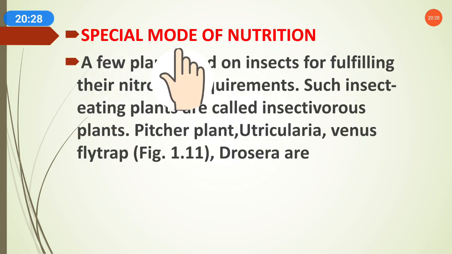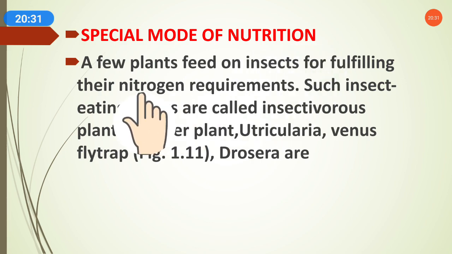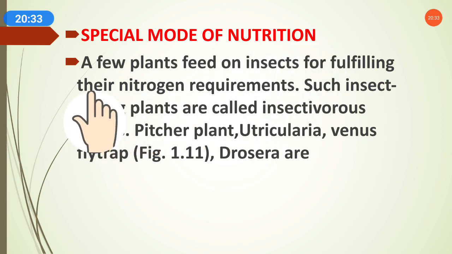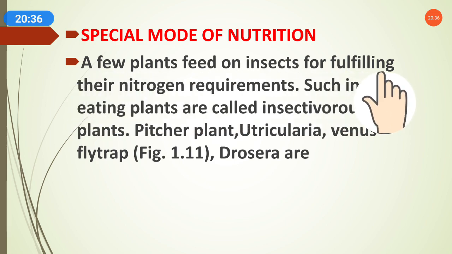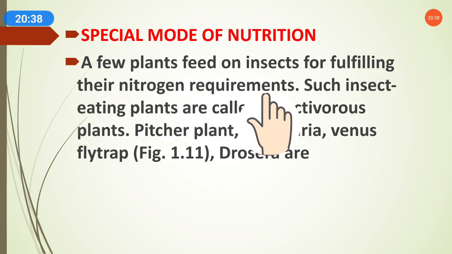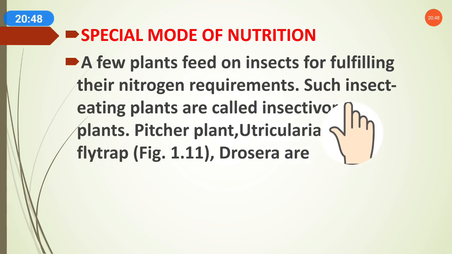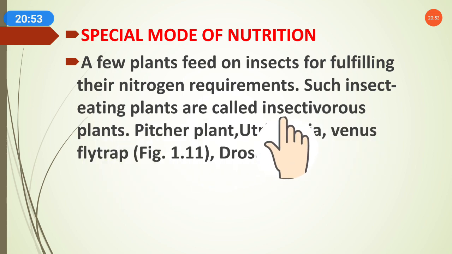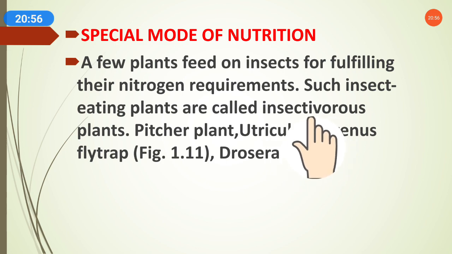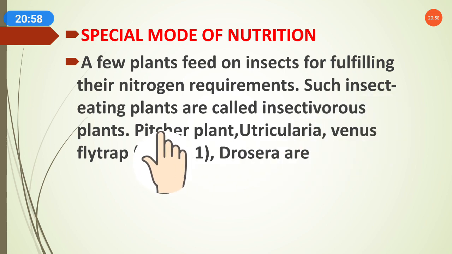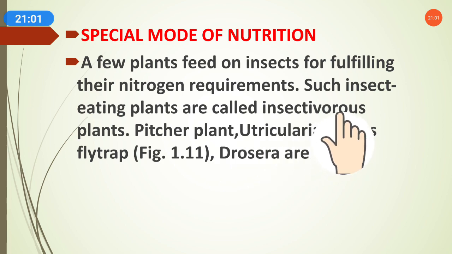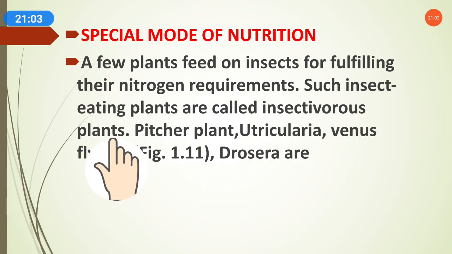Now the next topic is special mode of nutrition. Now what is a special mode of nutrition? Here we will see a few plants feed on insects for fulfilling their nitrogen requirement. Means few plants, not all plants, depend on insects for their nitrogen requirement. Such insect-eating plants are called insectivorous plants. We can understand from the word insectivorous, related to insects, that those plants which eat insects are called insectivorous plants.